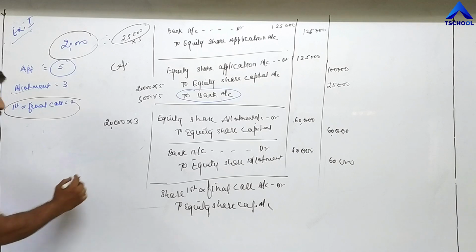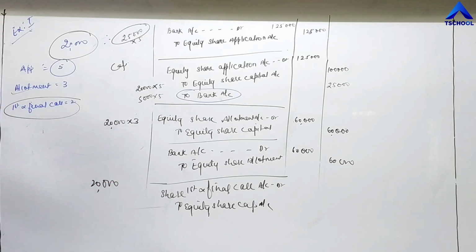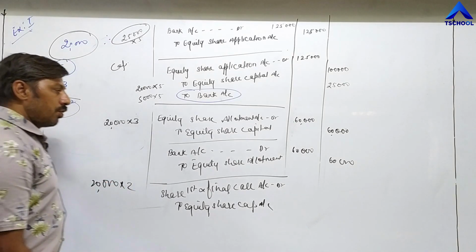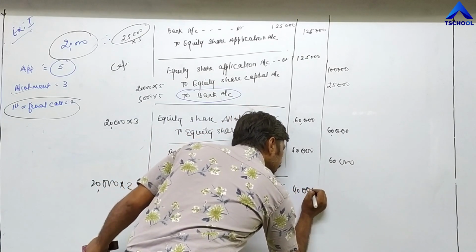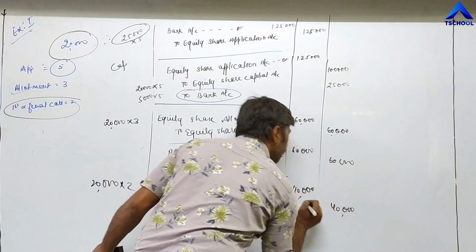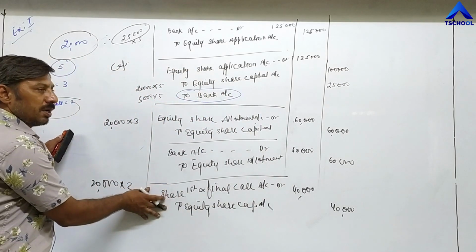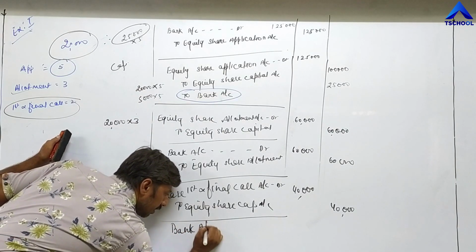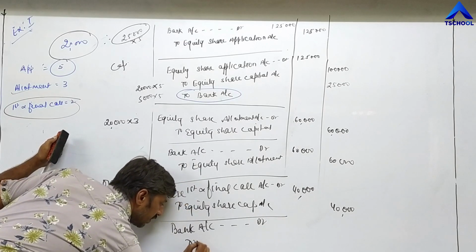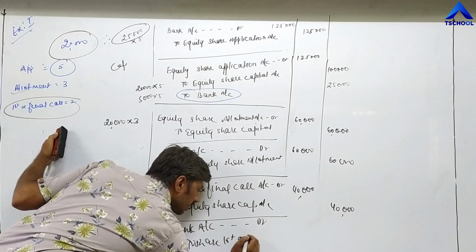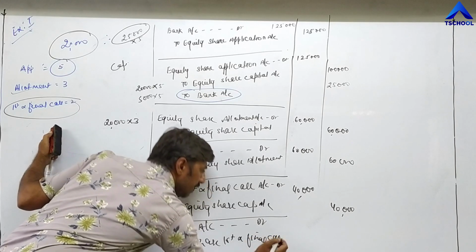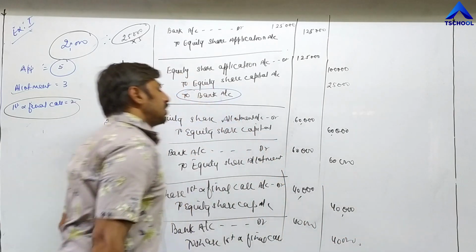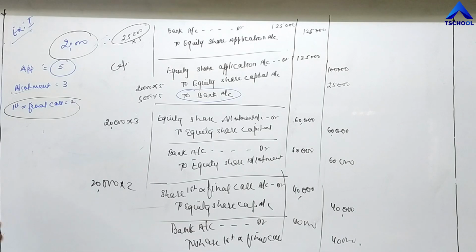And the amount will be: how many shares has the company allotted to different shareholders? 20,000. And on each share the company has to receive the third installment of 2 rupees, 20,000 into 2, so it becomes 40,000. 40,000 debit side, 40,000 credit side. And once they receive the last installment, means first and final call, the last entry becomes bank account debit to share first and final call, and the amount is the same, 40,000. This is about the entry regarding oversubscription.